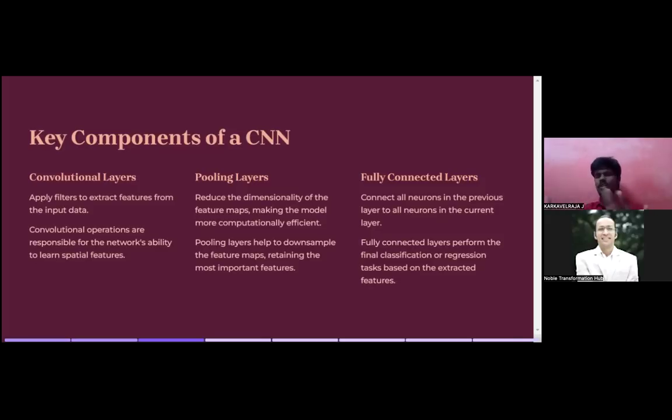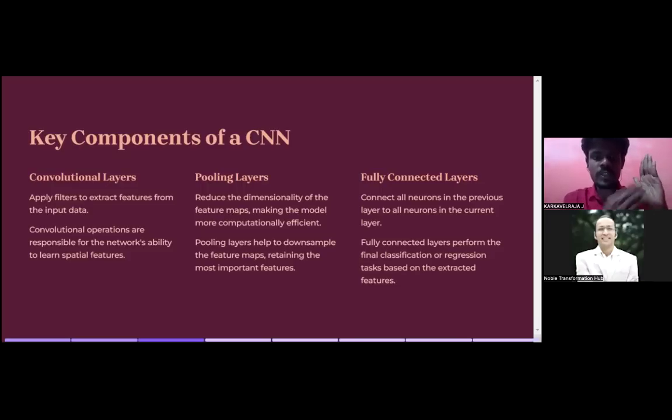Guys, simply consider one thing. Let's consider this is an image. My hand is an image. Now, what this convolution layer will do is create boxes. First box, second box, third box, fourth box, fifth box, sixth box, seven, 8, 9. That's it, 9 boxes. It will take this, learn this, take this, learn this, take this, learn this. Like that, it will learn all the 9 things and it will be able to extract what this image is. That is what this convolution layer will do.